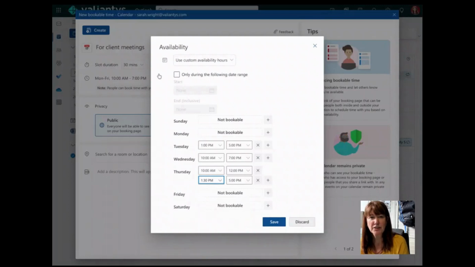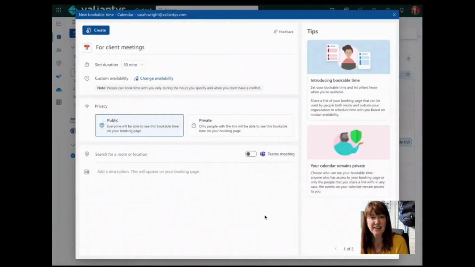Now, if I wanted to, I could also make it during a specific duration, but I just want this to be ongoing. I'll hit save. Now we've got our calendar. Something I want to point out here, notice here, it says note, so notice it. People can book a time with you only during the hours you specify and when you don't have a conflict.